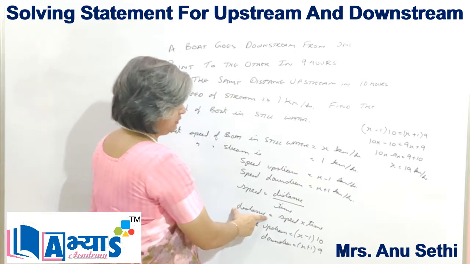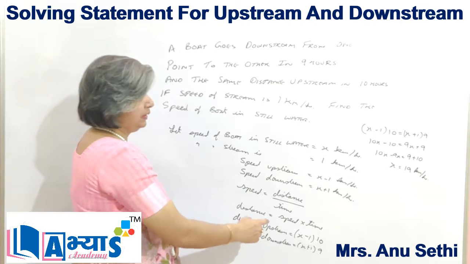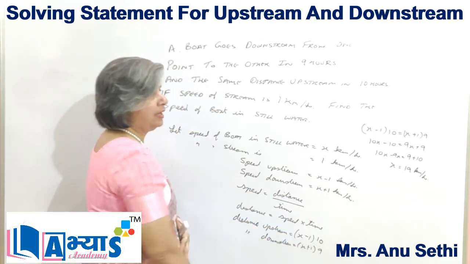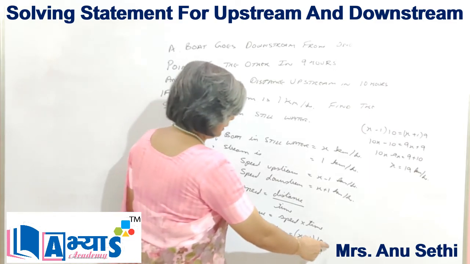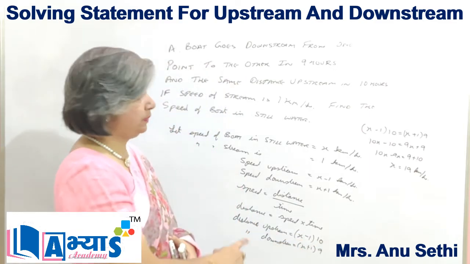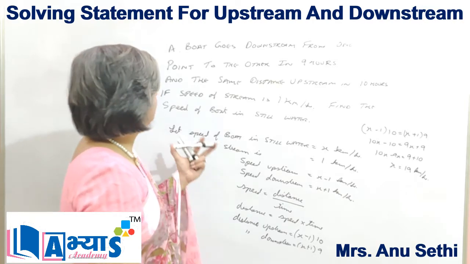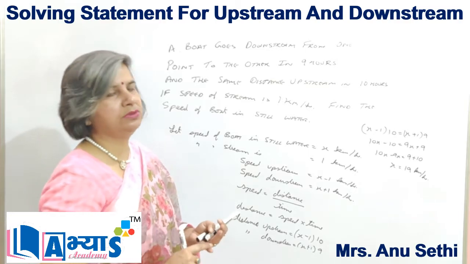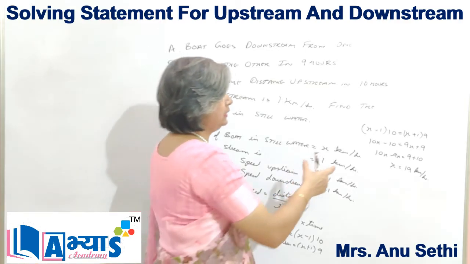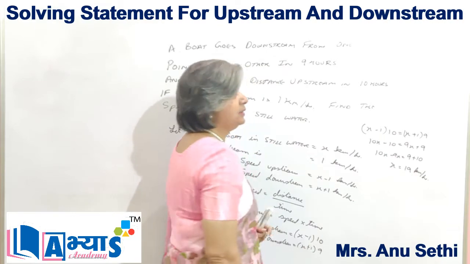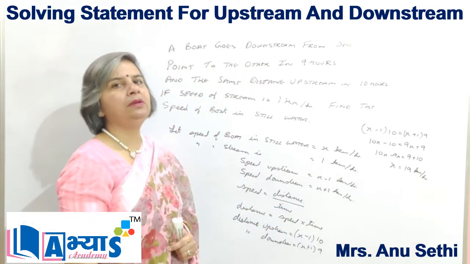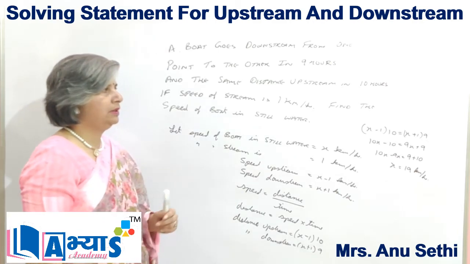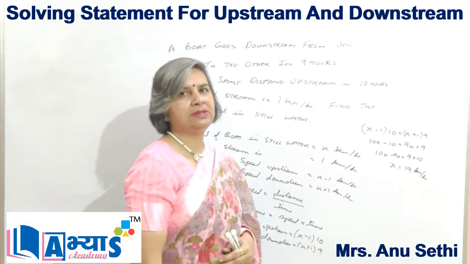The formula for distance will be speed into time. In the case of upstream the speed is x minus 1 and the time is 10 hours, so x minus 1 into 10, and distance downstream is x plus 1 into 9. According to the question, the same distance is travelled in the upstream and the downstream direction. So we can say x minus 1 into 10 is equal to x plus 1 into 9. This is the equation that we have derived from the statement, and then we solve the equation and we find x is equal to 19.